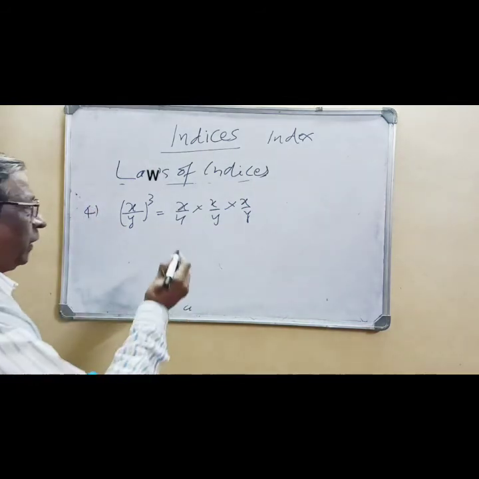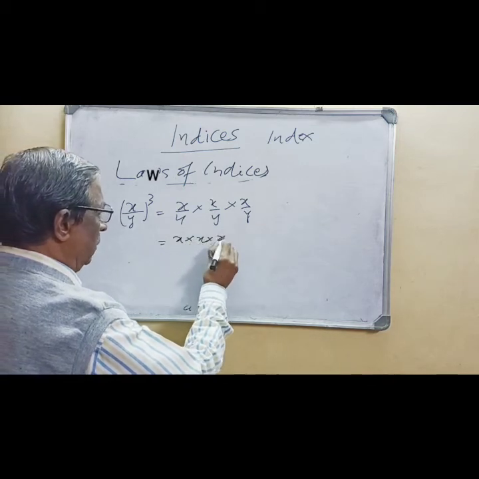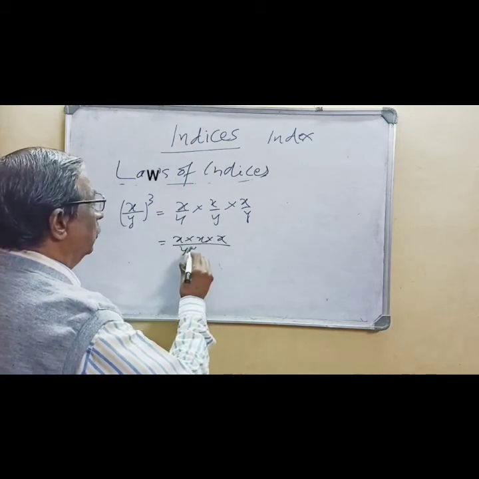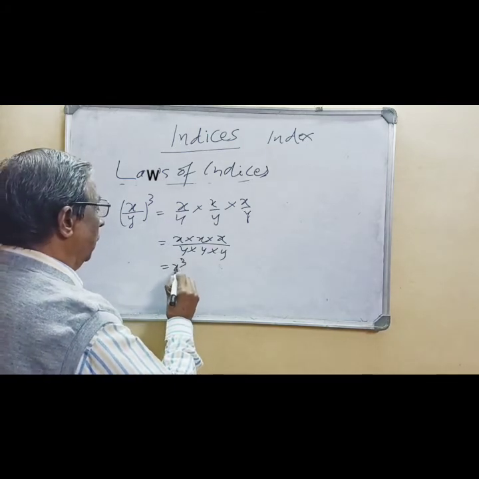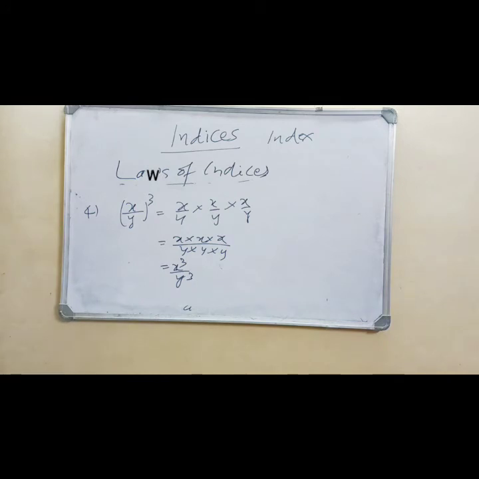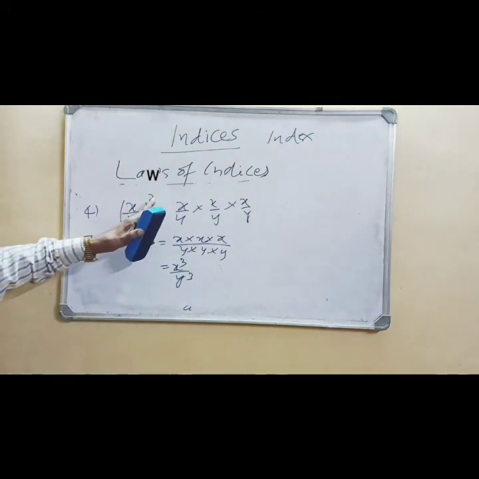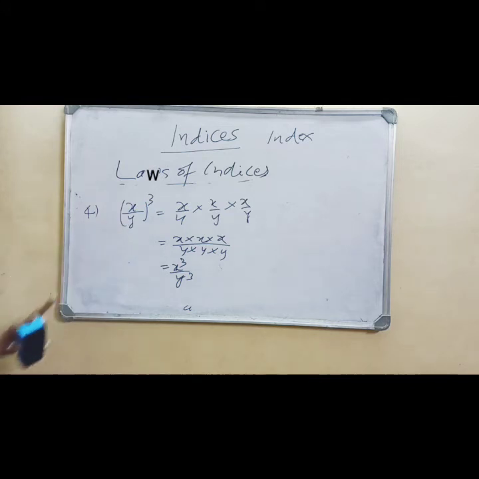So what happens here? x into x into x upon y into y into y. This is nothing but x cube upon y cube. This index goes to both the numerator as well as the denominator.